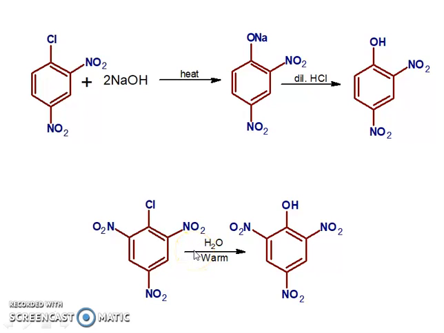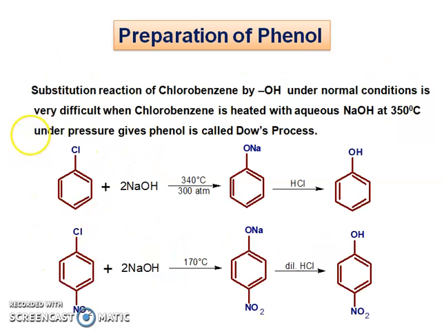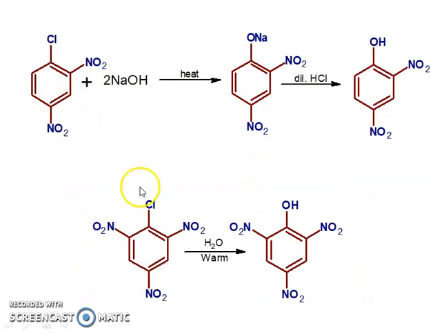Here also we compare three reactions like these two reactions, where only warming these reactions gives the products.